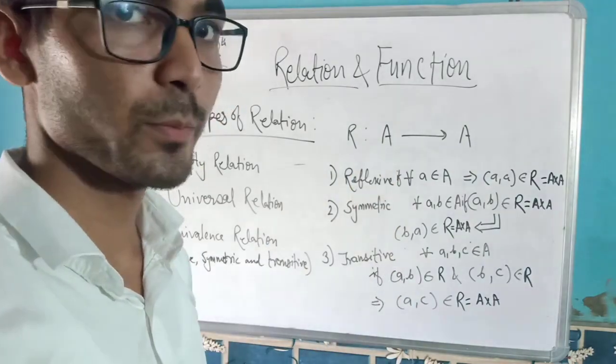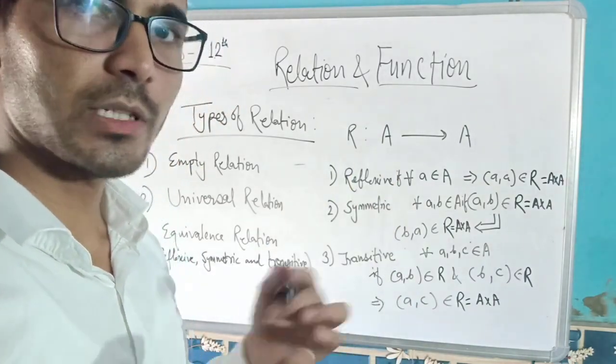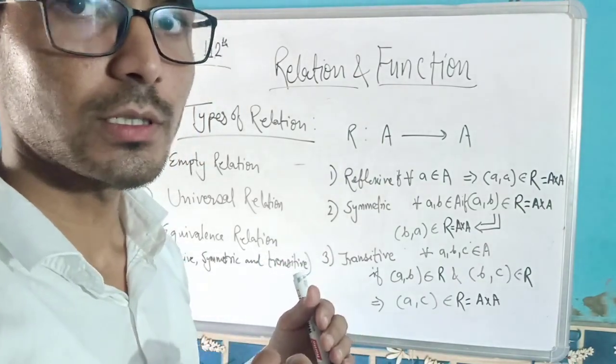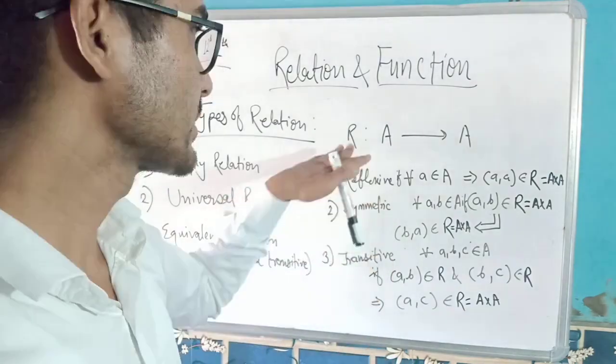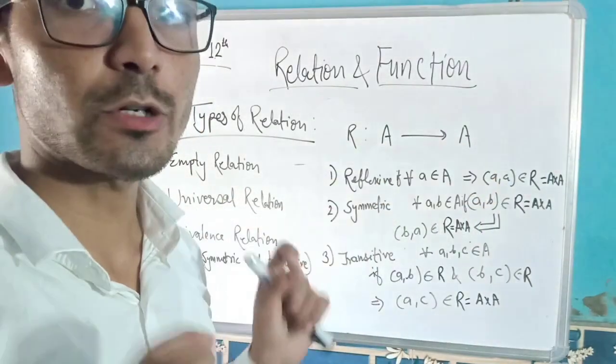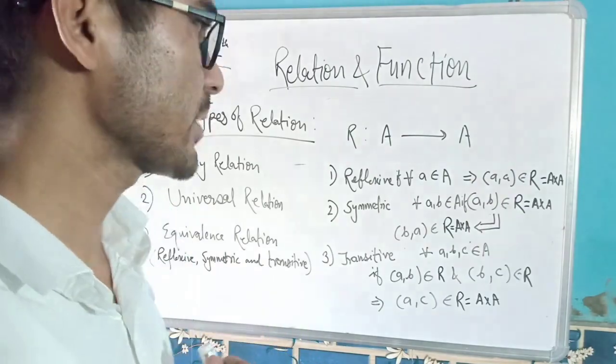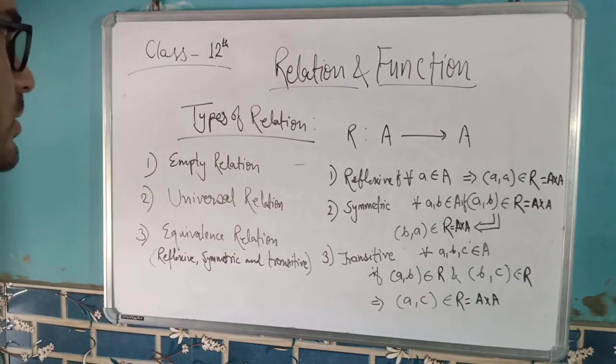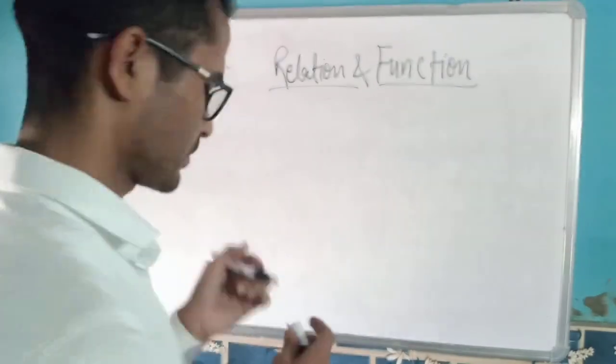So these are the three properties or criteria or sub-relation criteria which, if fulfilled together, imply that this relation from A to A is an equivalence relation. Okay, so this is what we have talked about for these three types of relations. Okay, so let's move on.